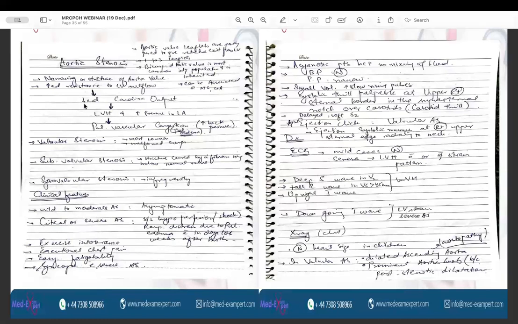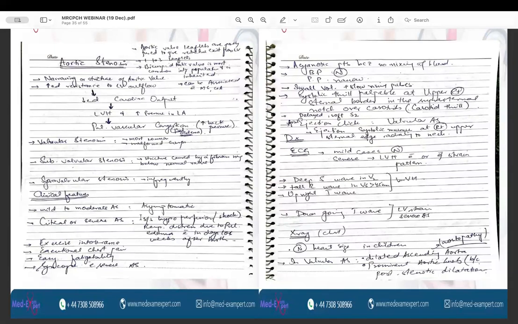The left ventricle has to face the increased pressure to pump its blood. So there will be decreased cardiac output. There will be left ventricular hypertrophy because it has to pump more across high resistance. There will be an increase in the back pressure in the left ventricle and the left atrium, and hence there will be back pressure in the lungs. So there will be pulmonary vascular congestion and pulmonary edema.